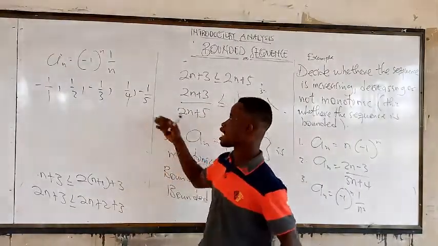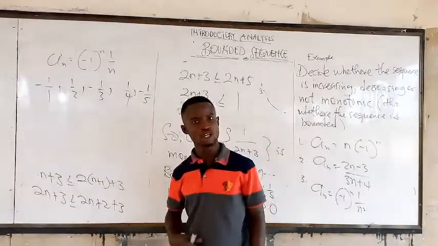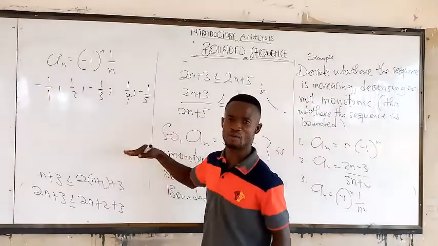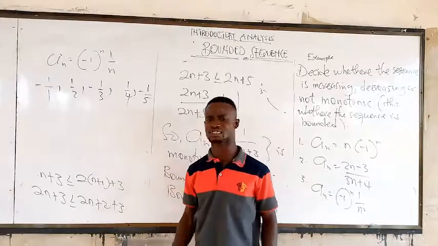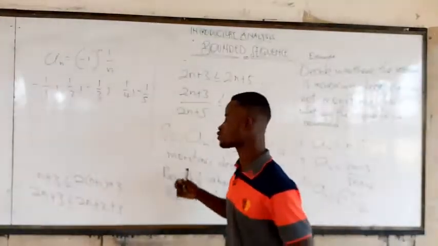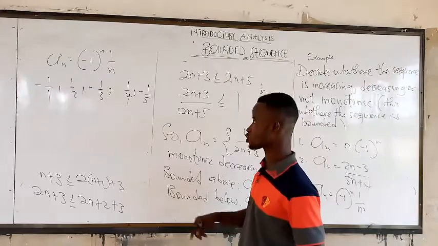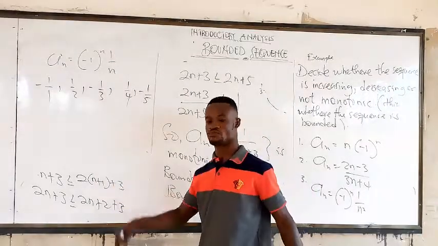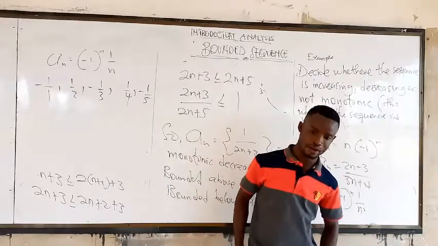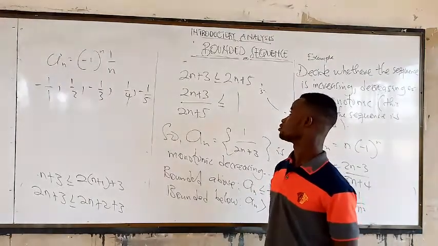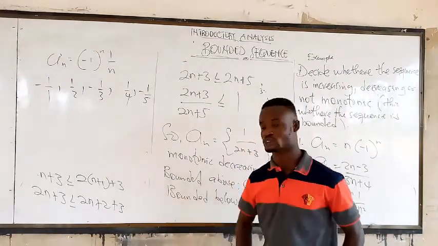It's neither bounded above nor bounded below. So this is just bounded, and that's what we call an alternating sequence. It's alternating like that. Very good. See you in our next video, where we are going to start solving some questions relating to this.